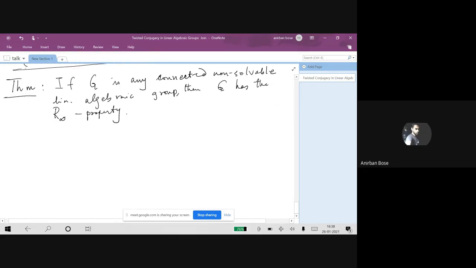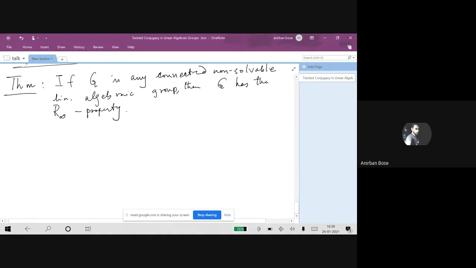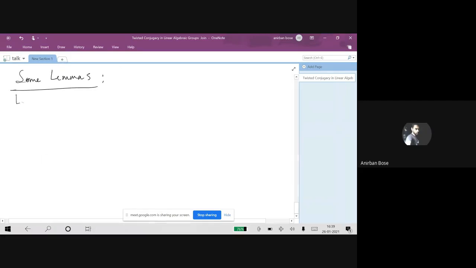Okay. So let me just make some preparations and indicate the steps which one has to go through in order to arrive at a proof of this. So let me mention some lemmas one after another, and gradually we can get an argument. So some lemmas. Lemma 1 is the one which I just indicated a little while ago. Let me just jot it down for you.